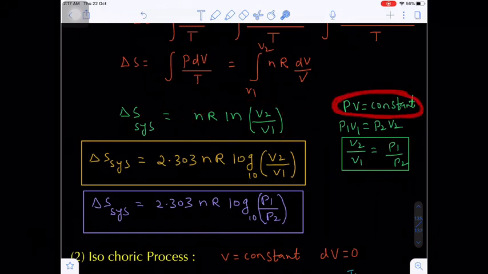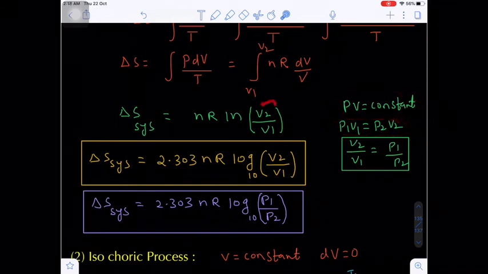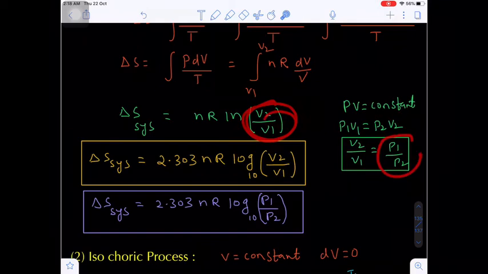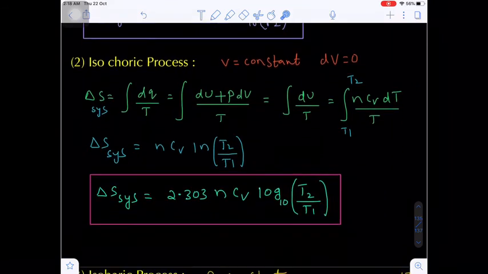Otherwise, we know for an isothermal process, if the temperature is constant, P1 V1 is equal to P2 V2. So instead of V2 by V1, shall I write P1 by P2? Yes, it is also an isothermal process.